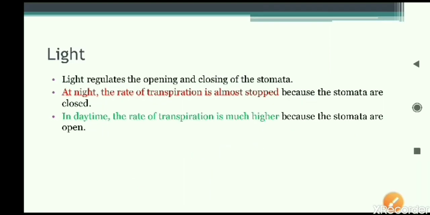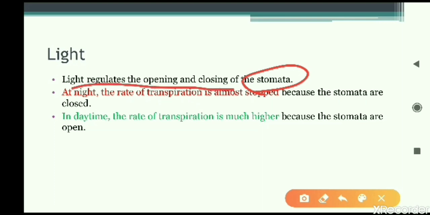Let us come to the next one, that is the availability of light. In simple words, you can say sunlight. Sunlight is responsible for photosynthesis, and in photosynthesis the food is prepared, and at that time the stomata are doing their work. In the definition, I told you that stomata are opening and closing in the leaves, and during that time only transpiration is happening. So if the stomata are opening and closing very fast, that means more water will be lost.